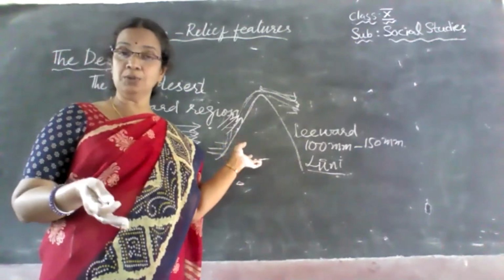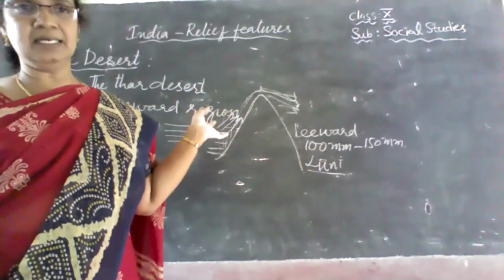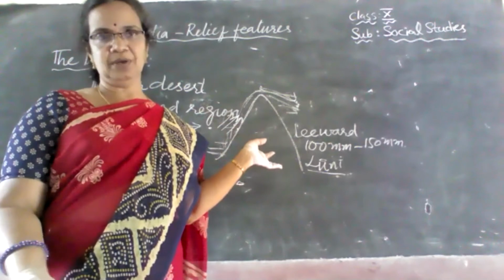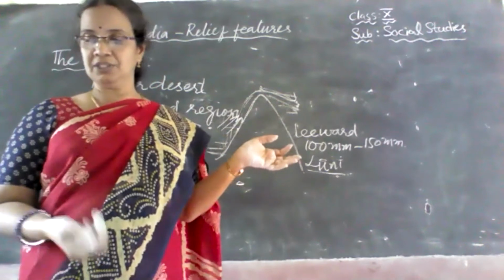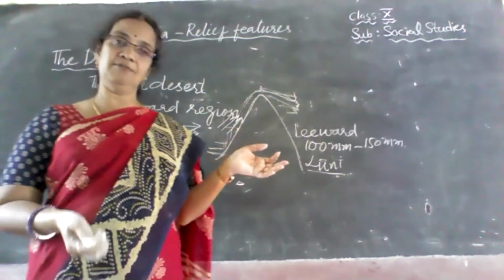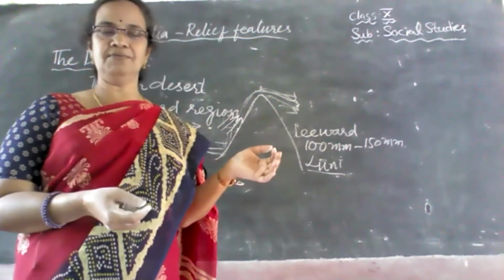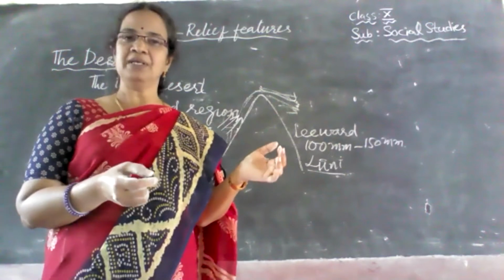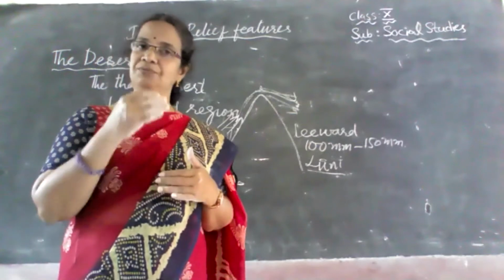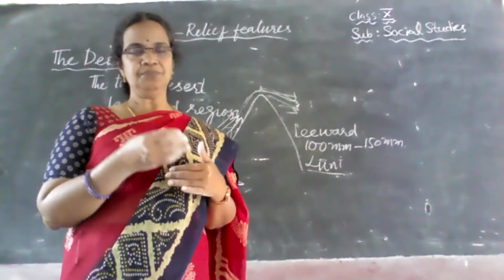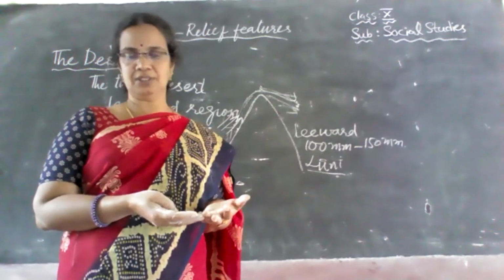Now you might be wondering how the people in the Thar Desert live. If you see page number 11, you can see a settlement in the Thar Desert, how the people live there, how scanty the rainfall is, and how the vegetation is. And there, the Indira Gandhi Canal is the longest canal, at 650 kilometers. Canal means kaluva, isn't it? This 650-kilometer canal is providing some water for irrigation. Because of that canal, some extra acres of land in Rajasthan have come under cultivation.